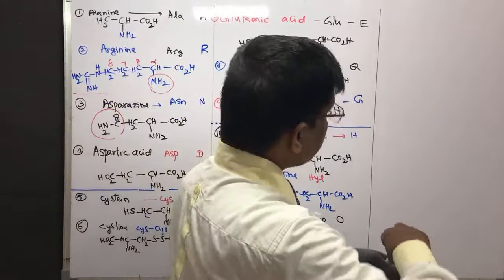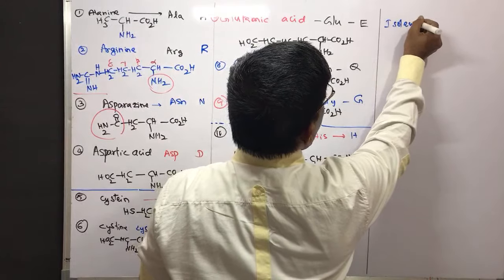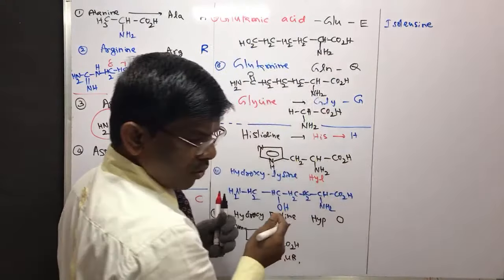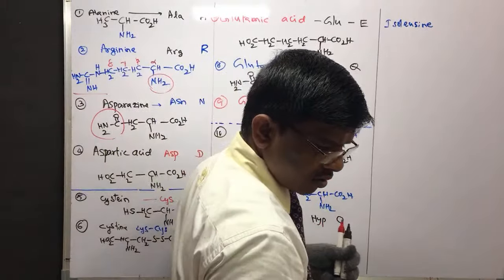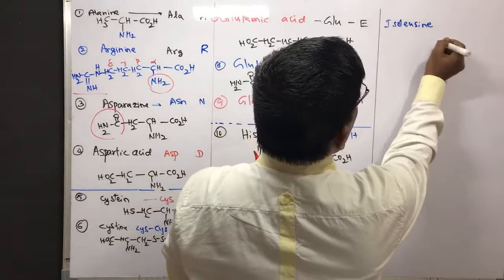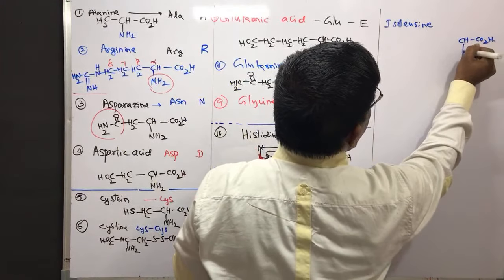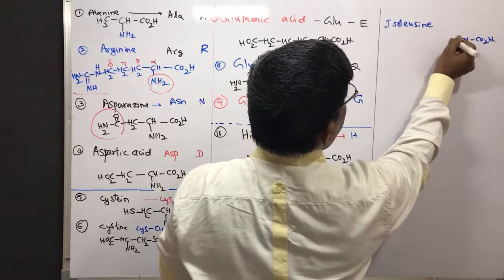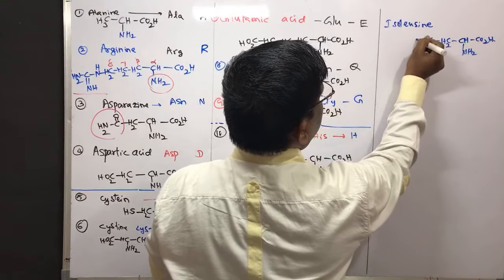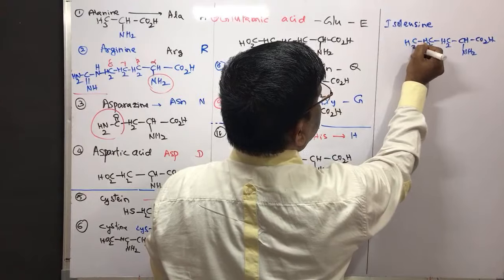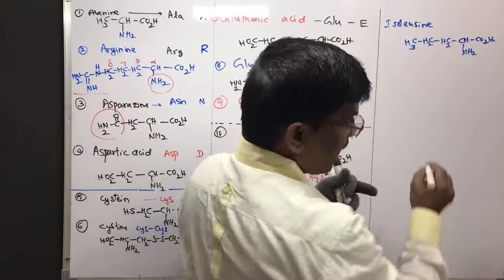Yes, students, isoleucine. Isoleucine is the compound having 5 carbon chain, CO2H. This is amine. 1, 2, 3, 4 and 5 carbon chain. Then this is iso position.